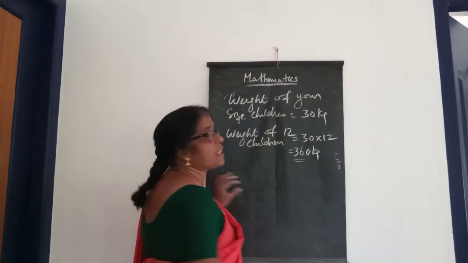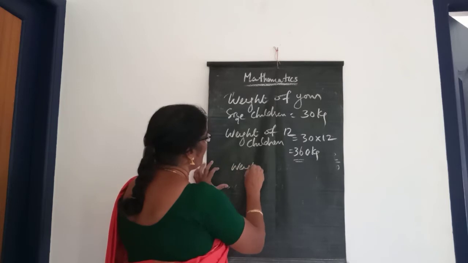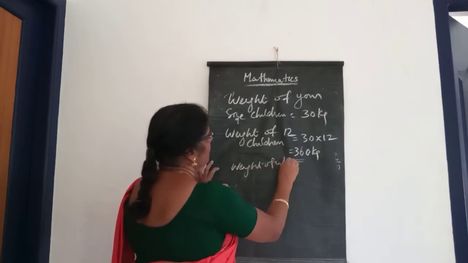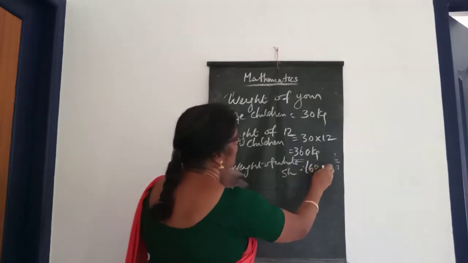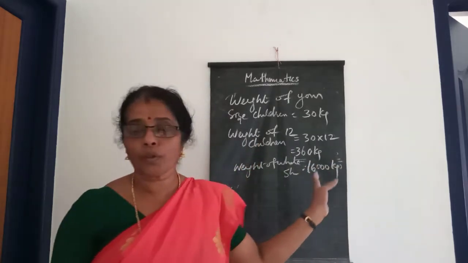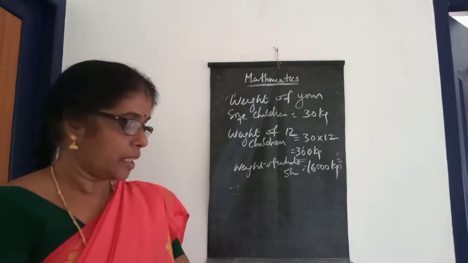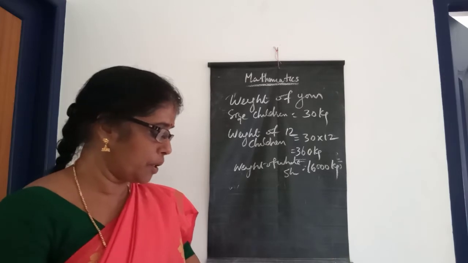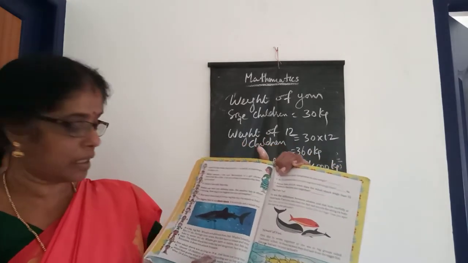And here the weight of the whale shark is 16,000 kilograms. So this is two different. Then here the question is, look here children. Here is one question, in page number 2, it is telling one whale shark is as long as 18 meters.